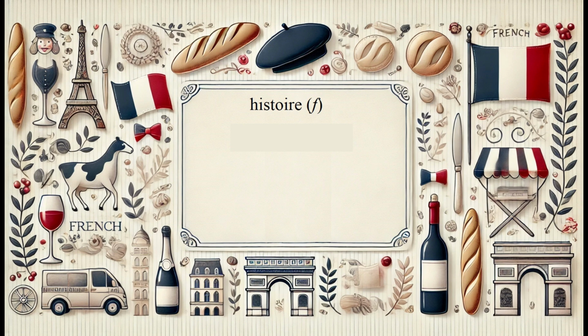Histoire. And it's a feminine word. It's like history, but the H isn't pronounced. And this also means history. Now try to say the curious story. L'histoire curieuse. L'histoire curieuse.